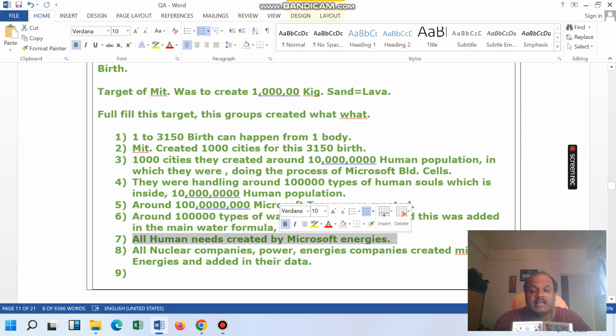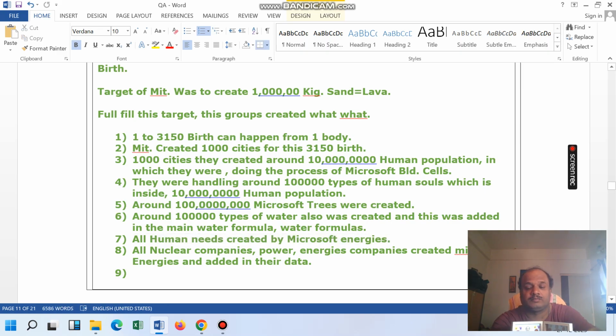All human needs were created by the Microsoft energies. Human needs means vegetables, petrol, oil, etc. So all this was created.